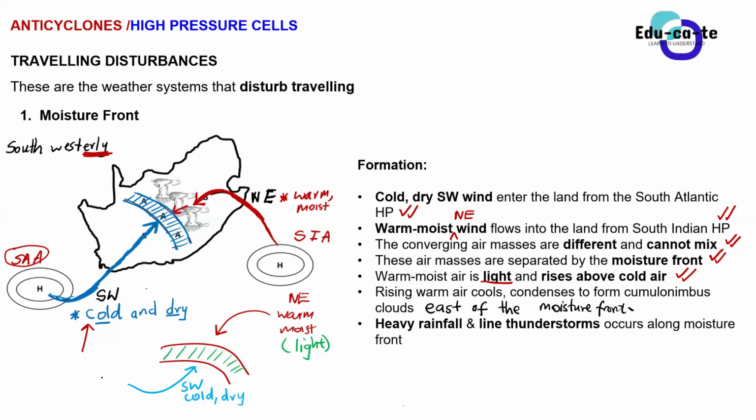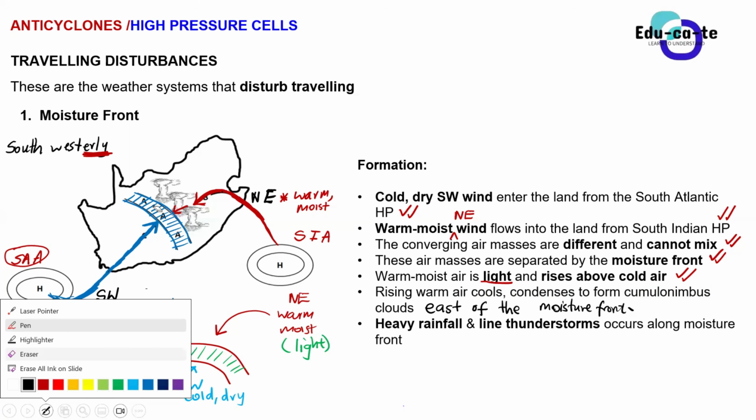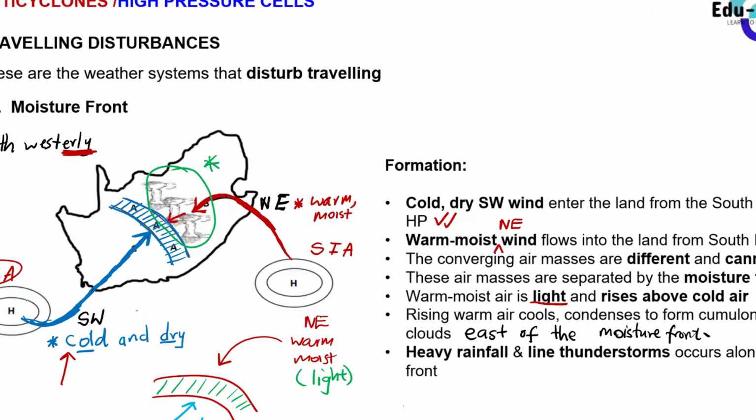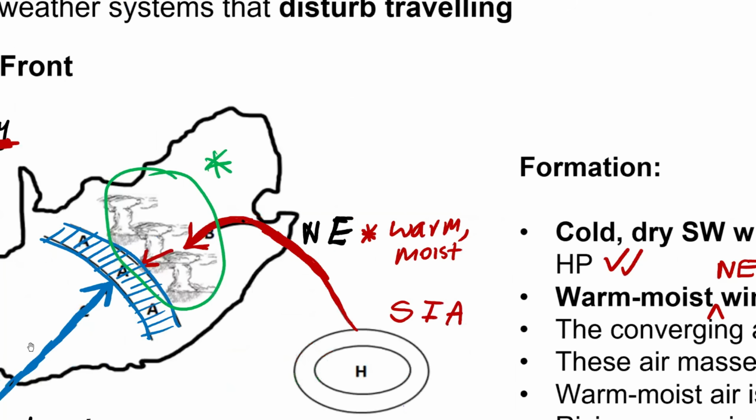Do you guys realize that from the diagram that I've given you here, the cumulonimbus clouds, all of them, are forming on one side? Do you see where they are forming? Here. Do you guys see that? Do you see the cumulonimbus clouds from the map? Yes, sir. You see that they are forming on one side. So they are forming on the eastern part of the moisture front, because here is the moisture front, this blue boundary, and then east to it.